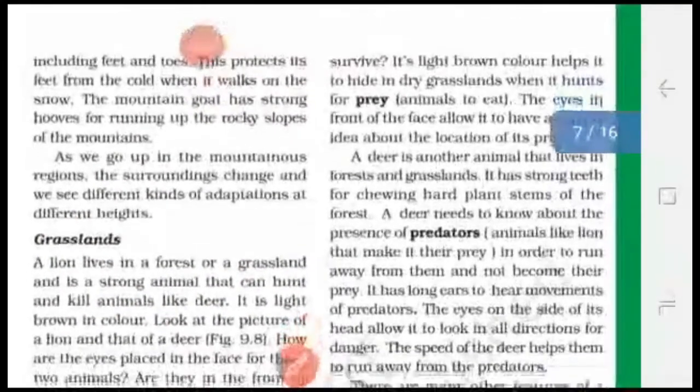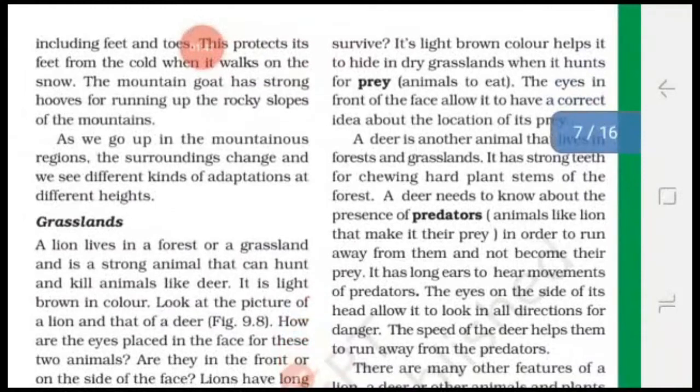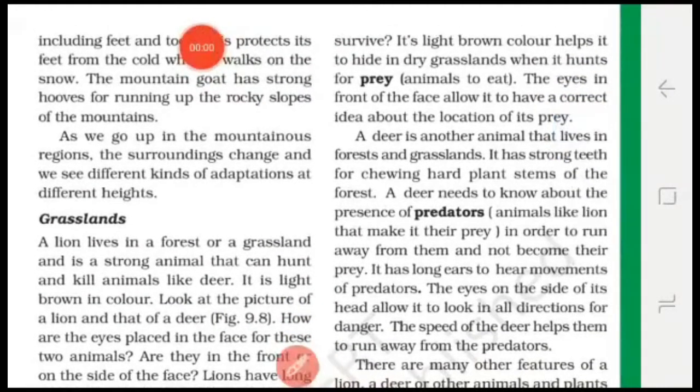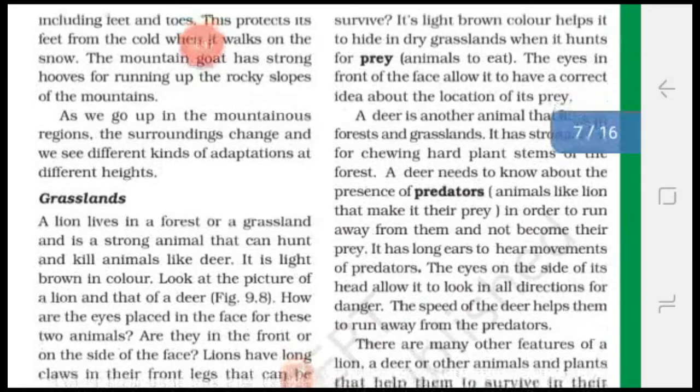Now the next feature is that it is brown in color. This helps it to hide in the dry grasslands when it hunts for prey. What is prey and what is predator? A predator is a carnivore, that is lion, and lion feeds on its prey like deer. Okay students, so these are the adaptations found in the lion.